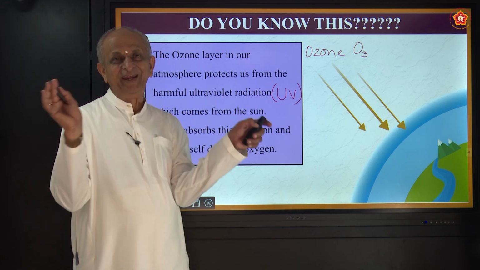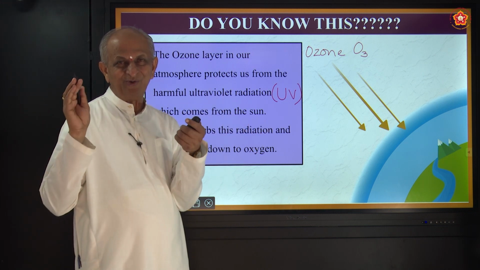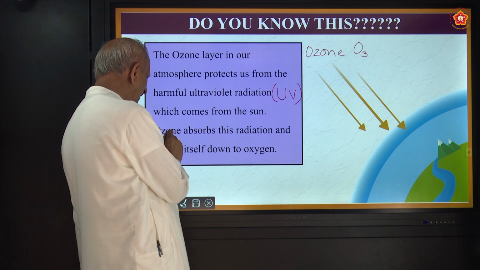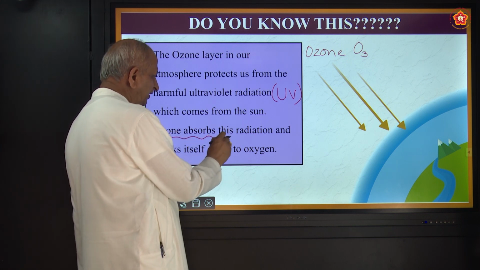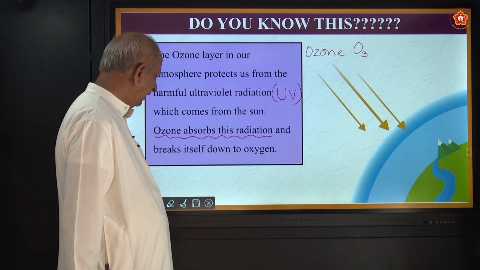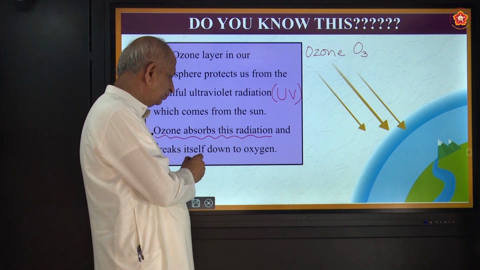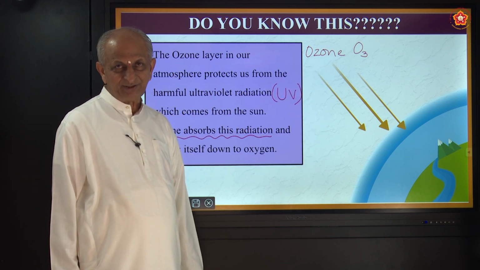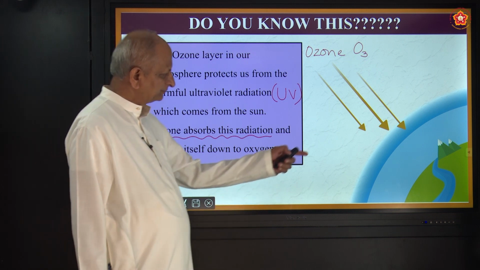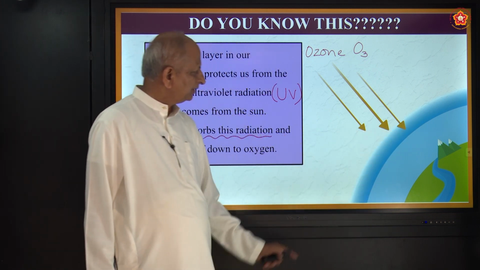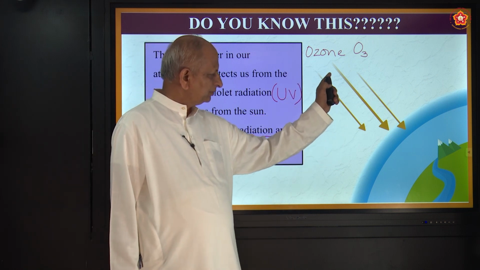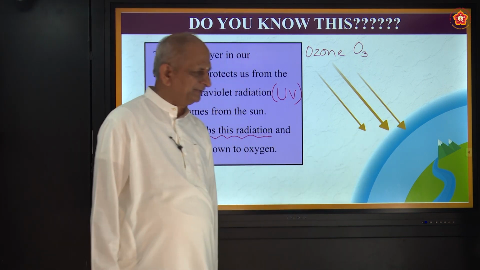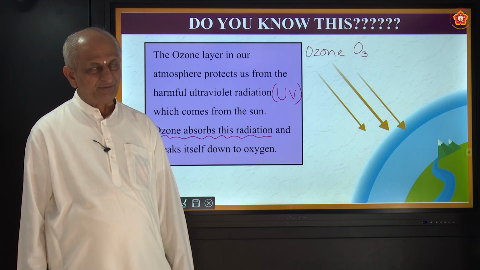It's a natural setting. No scientist or lecturer or anybody put it there. It is natural. So what does it do? It absorbs the radiations and breaks itself into oxygen. So ozone breaks up into oxygen and nascent oxygen, which is good for health. So this is the Earth globe, and this is the ozone. These are the ultraviolet rays coming, and this is the layer which protects the Earth. Okay, so this is a very interesting one.